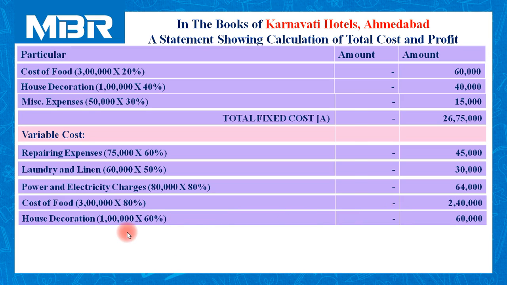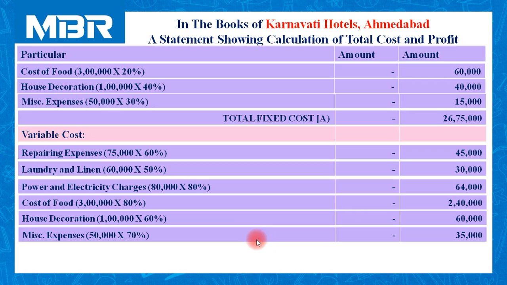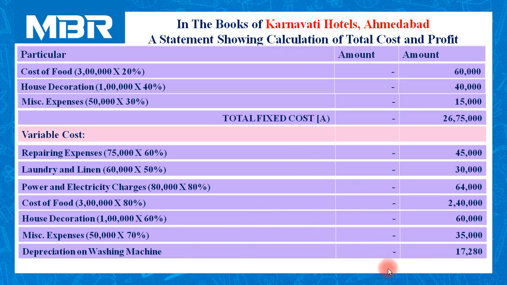House decoration. Out of rupees 1 lakh incurred on house decoration, 40% amount classified as fixed. So 60% amount is rest with variable cost category. Out of miscellaneous expenditure incurred, 30% amount was transferred to fixed. So remaining 70% is considered under the category of variable cost. So 50,000, 70%, 35,000.